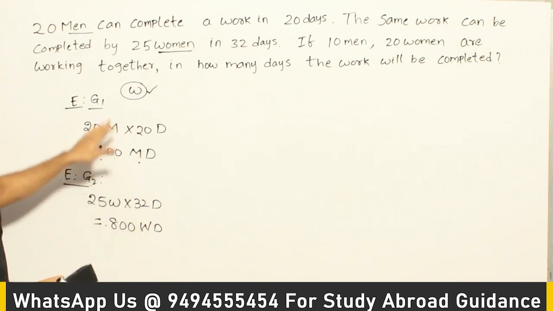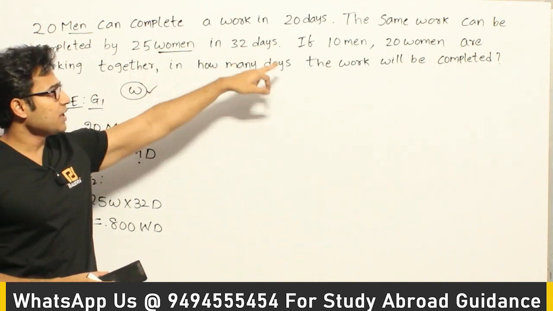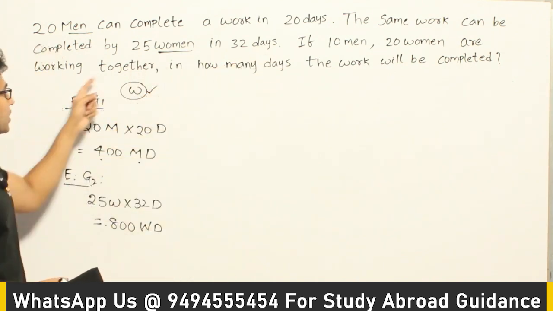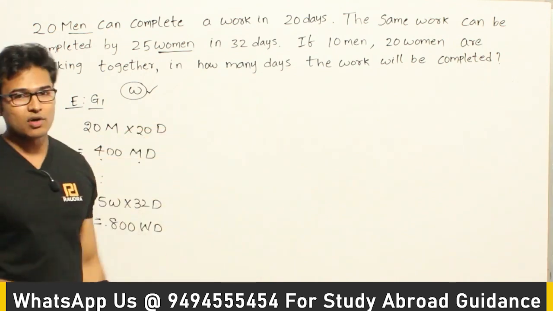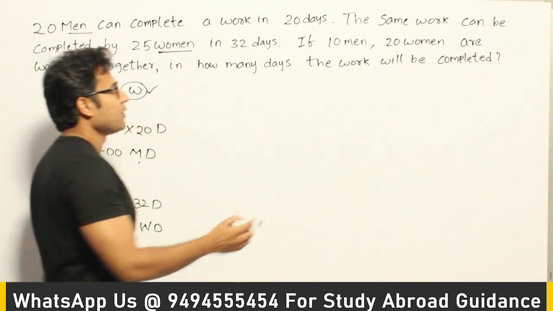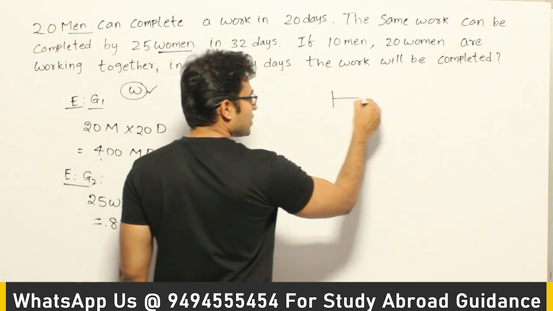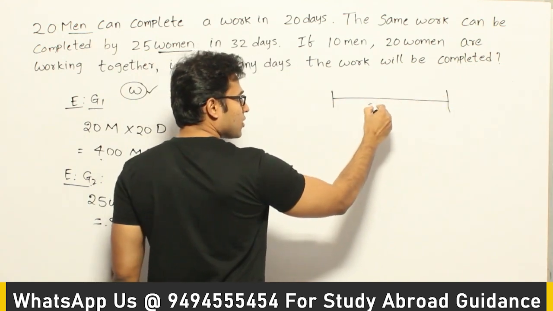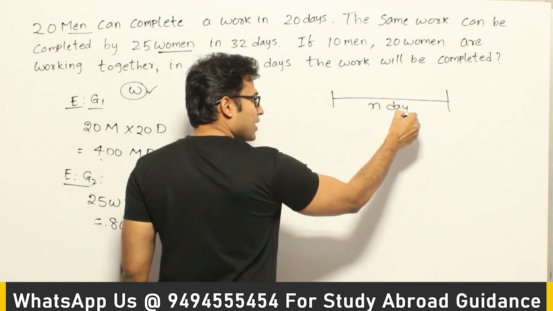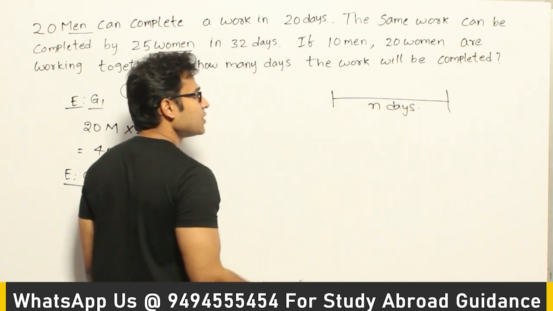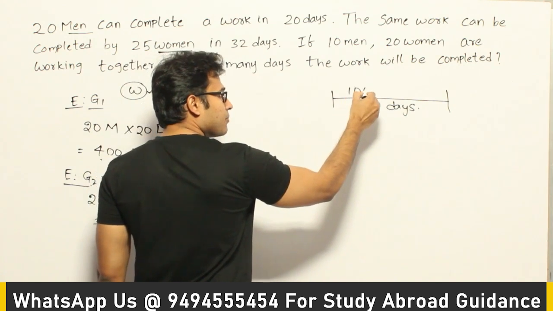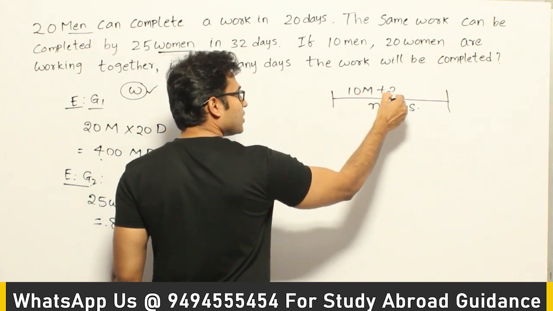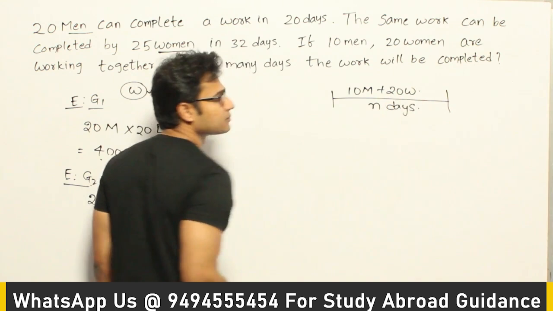Now they are saying that we have a combination, which means if 10 men and 20 women are working together, then in how many days will the work be completed. We don't know the number of days required, but let us assume that n days are required to complete the work if 10 men and 20 women are working together.